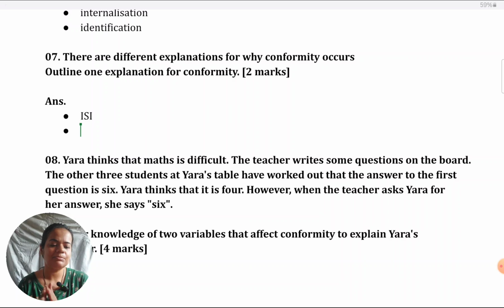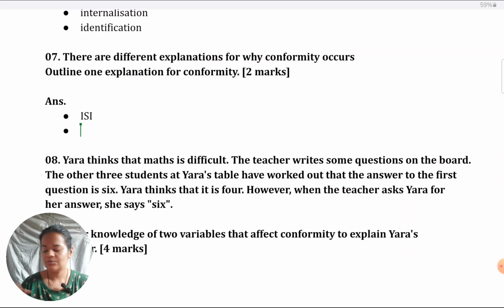Most students don't explain examples well. In the library example which I've given just now, it does not become apparent how that is informational social influence. The motive behind conforming is not clear from that example. They have asked you to outline the explanation. It doesn't outline it. It doesn't show your understanding of the definition.